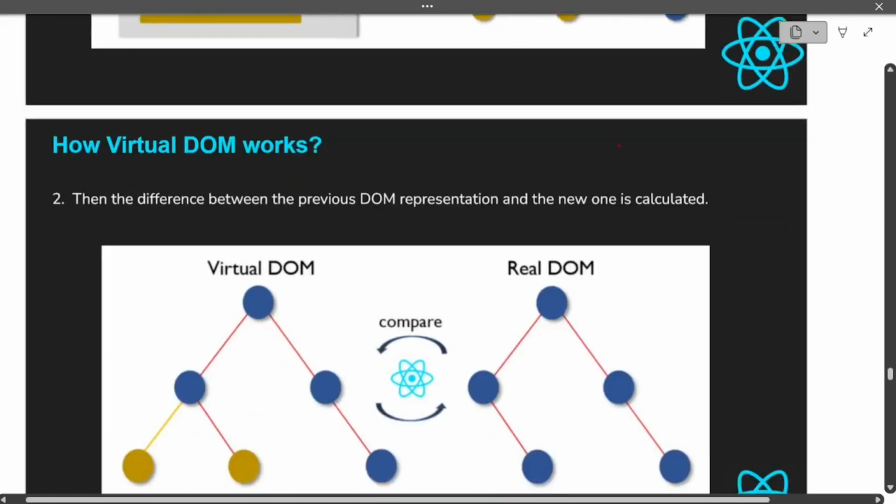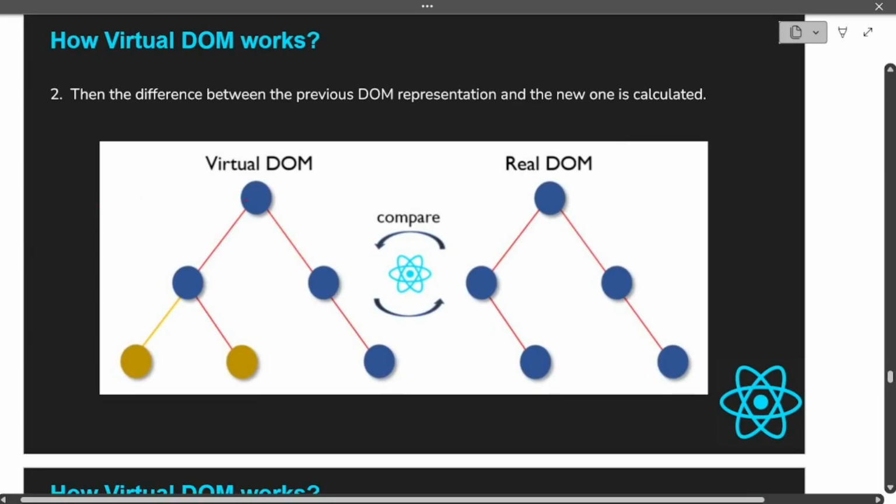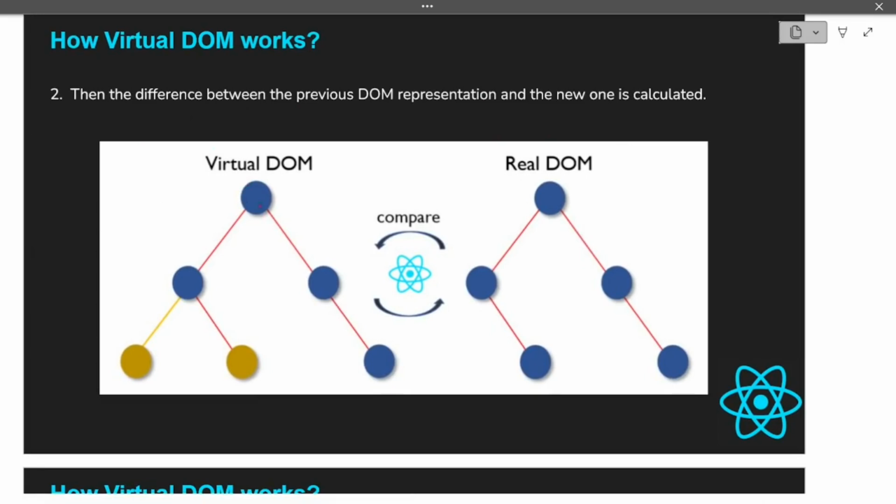Let's see this difference here. The difference between the previous virtual DOM representation and the new one is calculated. For example, this was our previous one, and this one is our newer one. Now the comparison is happening between them, and it finds out that only these 2 nodes are changed and the rest of the nodes are similar to the previous one. So as a next step, it will only update these 2 nodes in the actual DOM on the UI and will keep everything as it is, just to increase the performance.